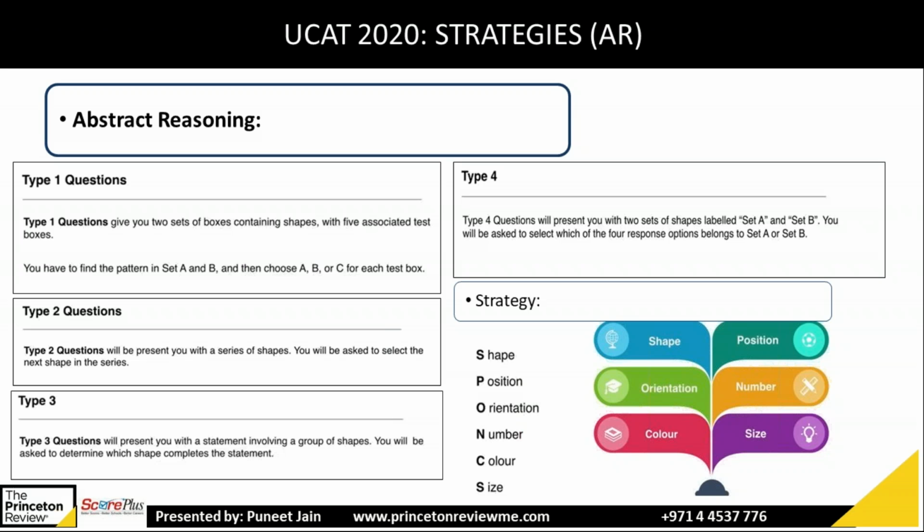In this type of question, you have to focus on SPONGS. What is SPONGS? S stands for shape, P for position, O for orientation, N for number, C for color, S for size. First keep in mind the shape, whether it's circle, square, triangle. Position, where it is coming, top left, top, bottom, or bottommost. Orientation, how is it oriented, clockwise, anti-clockwise. Number, how many figures are there corresponding to the same shape. Then color, whether it's black, white or gray, and size, whether it is small or it increased like that. Next slide.